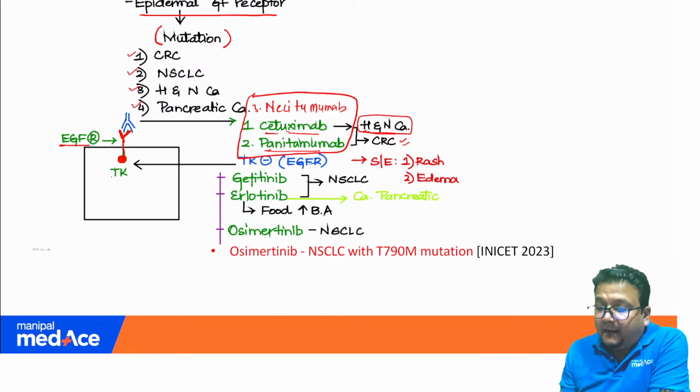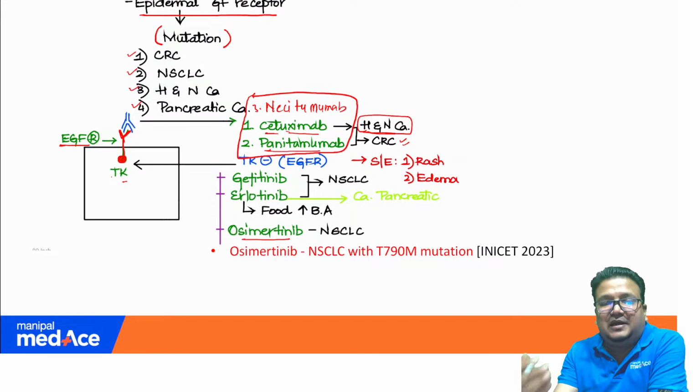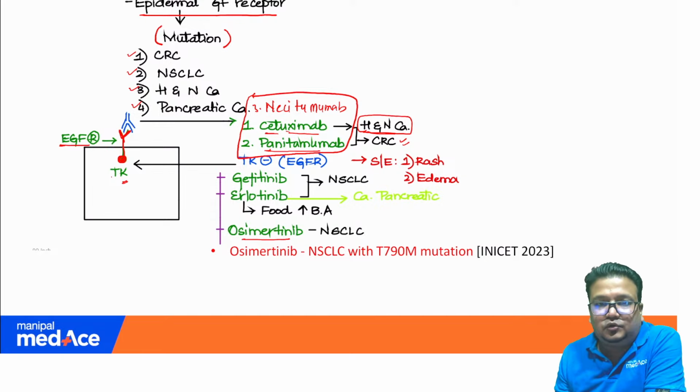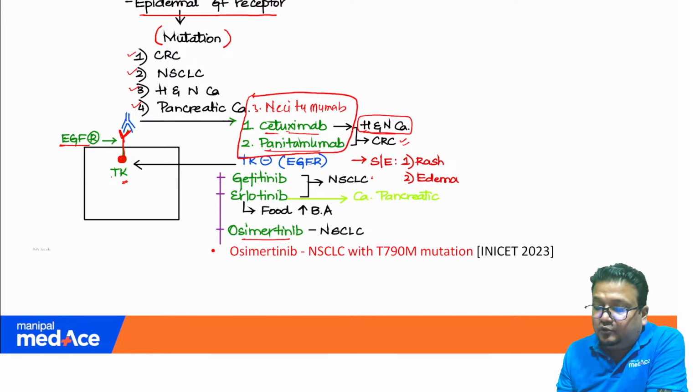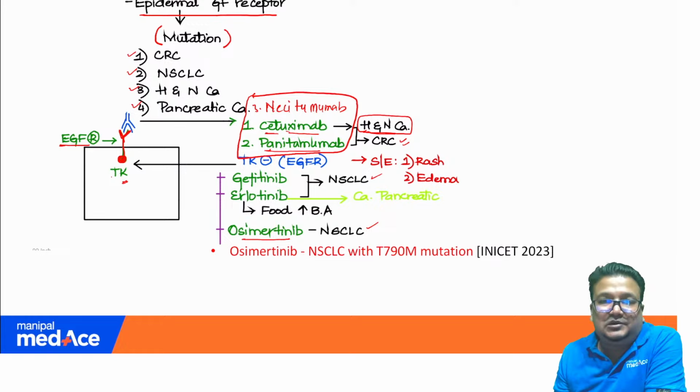Now, which other drugs can also inhibit the EGF receptor but are not antibodies? By inhibiting the tyrosine kinase: gefitinib, erlotinib, osimertinib. These drugs are also targeting the EGF receptor or HER1, but they are inhibiting the intracellular tyrosine kinase activity of this receptor, again clearly shown in the diagram. This is again a screenshot from my notes. Gefitinib, erlotinib are used in non-small cell cancer. Osimertinib is also used in non-small cell cancer.